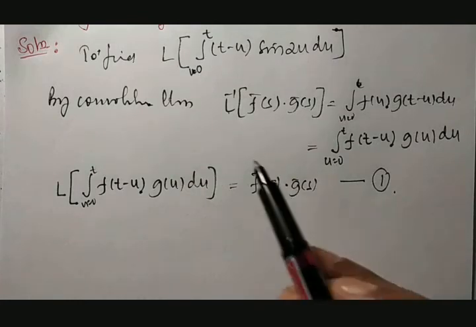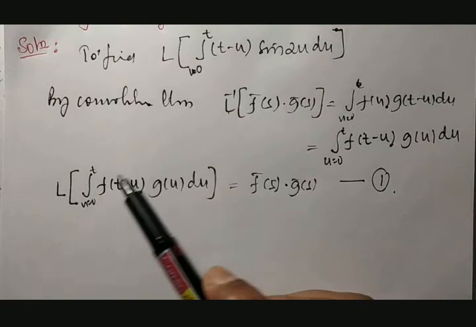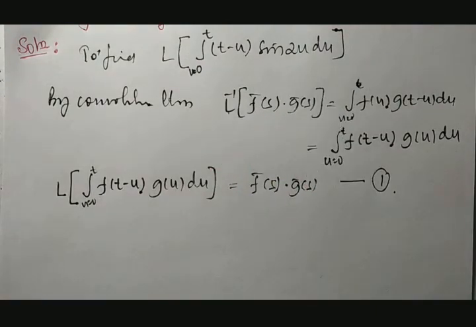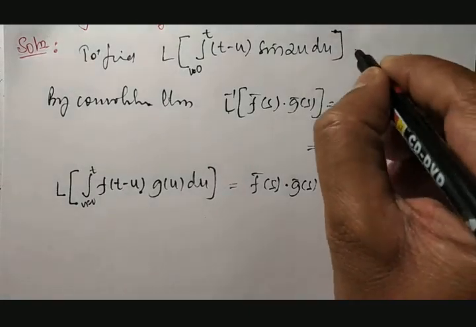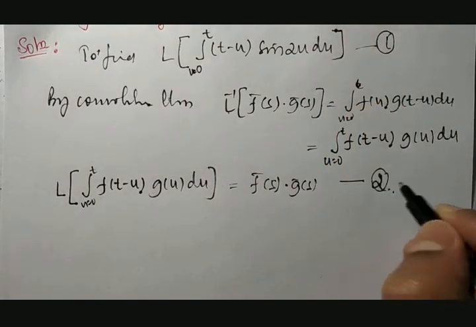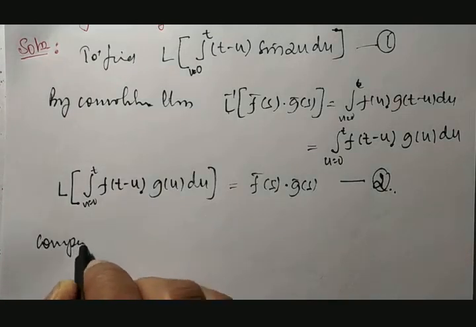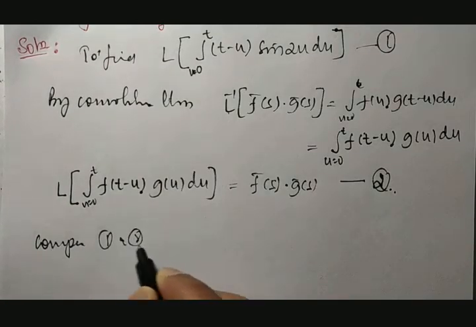If you compare this result with the given problem, the Laplace transformation of this bracket and the Laplace transformation of this bracket, I will call this equation number 1 and the given one equation number 2. Compare equation number 1 and 2.